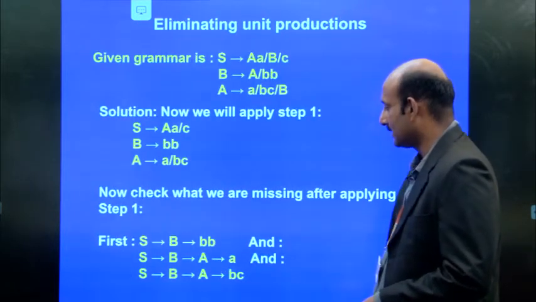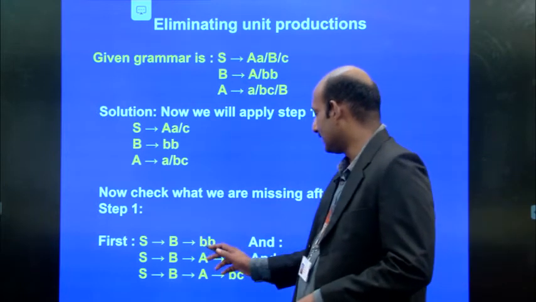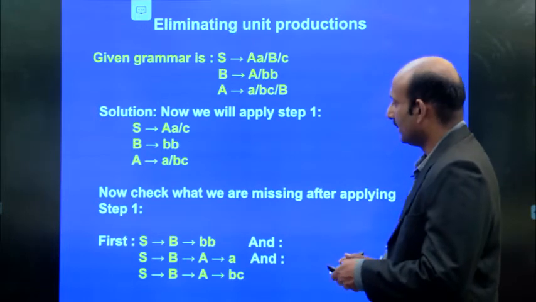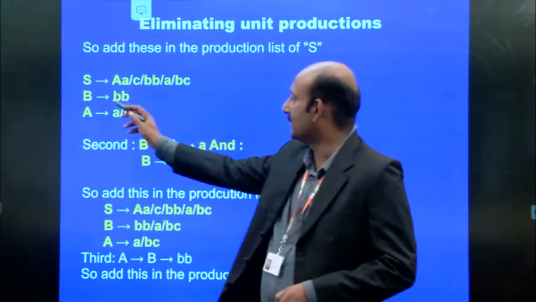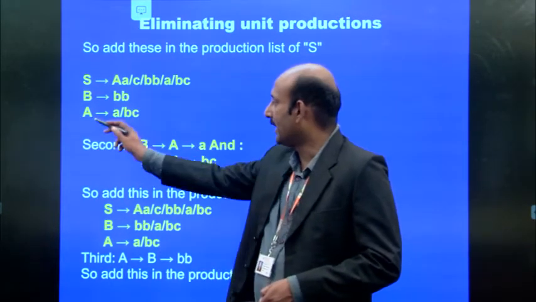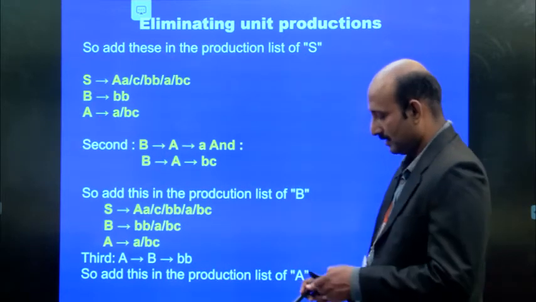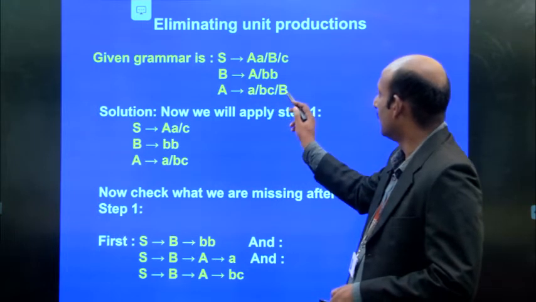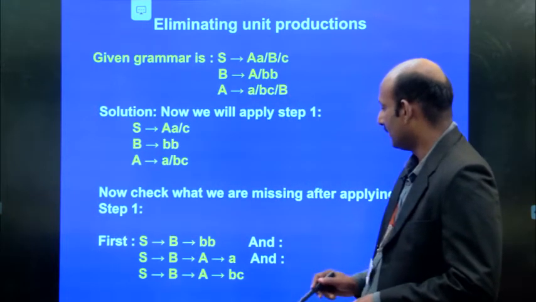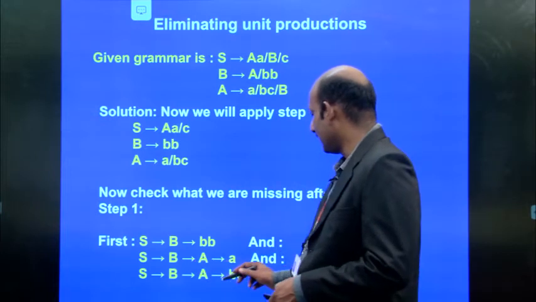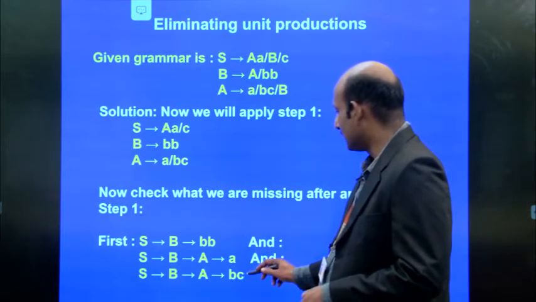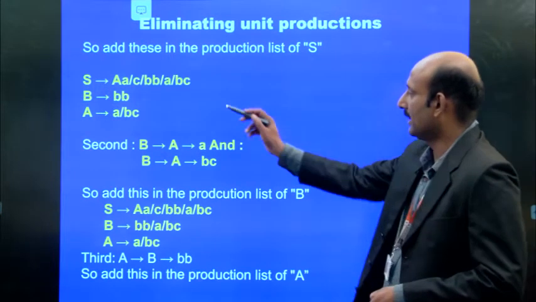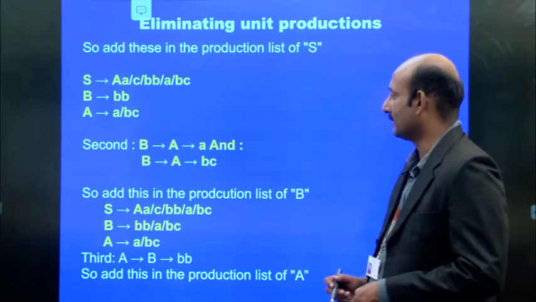And B generates BB. So, in the place of B, it generates BB. And A implies what? Already a is there, BC is there, and capital B. This capital B implies A. Already a is there, B is there. So, we can go for the same as it is, a or BC.